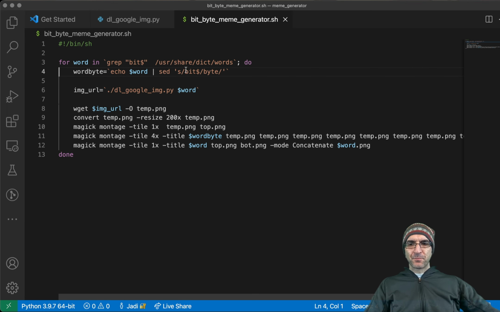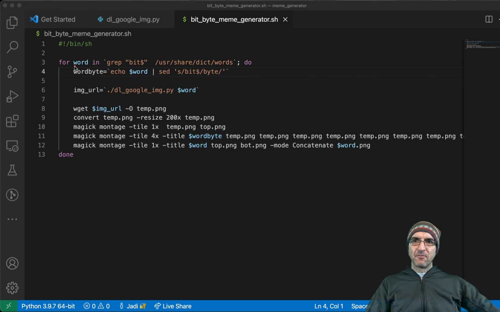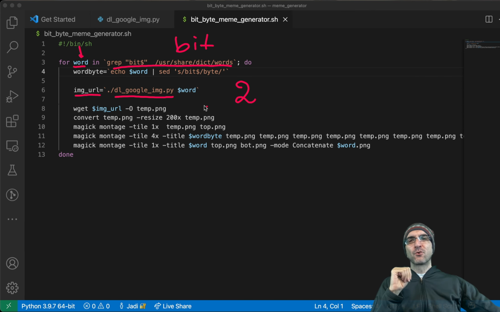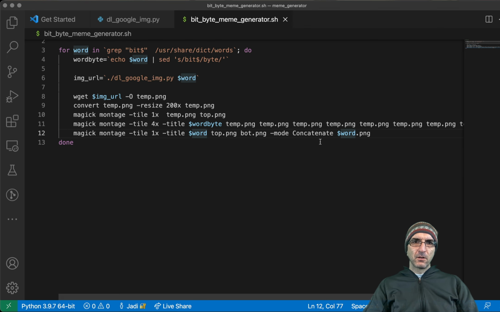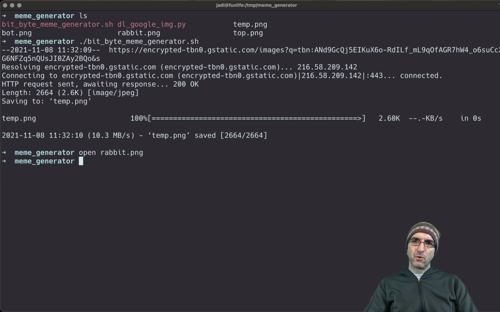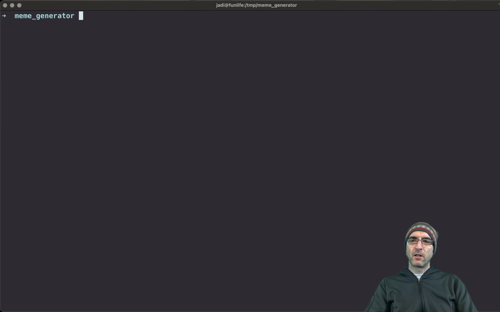Now it's fun. We wrote all the parts. We have word. Each time it's equal to the output of this, which is all the English words ending in Rabbyte. Then we get the image URL of the download Google image, the second image Google returns back. Then we get that image, we create the top part, bottom part, and we create the last one and save it in the word. To make it a little bit nicer, outputs will be here. So I will mkdir output and I will run our program to see if it works.